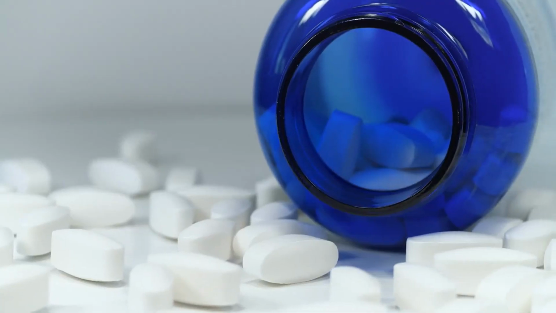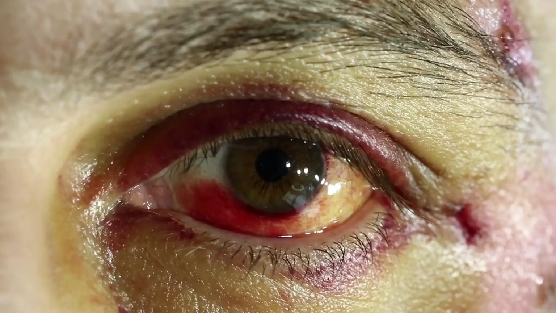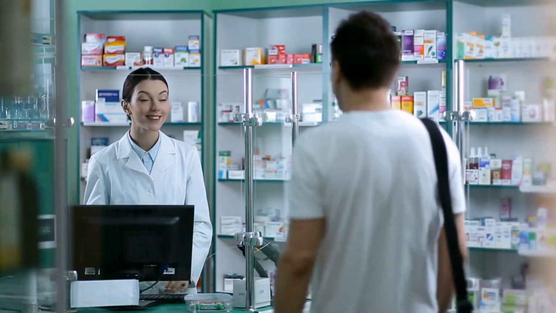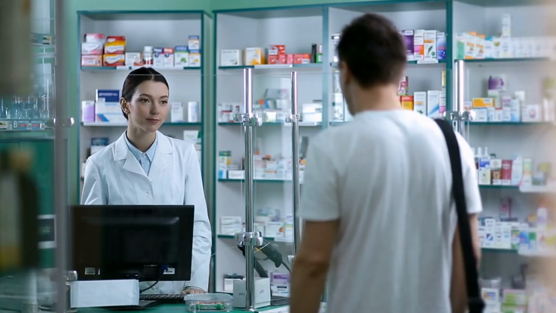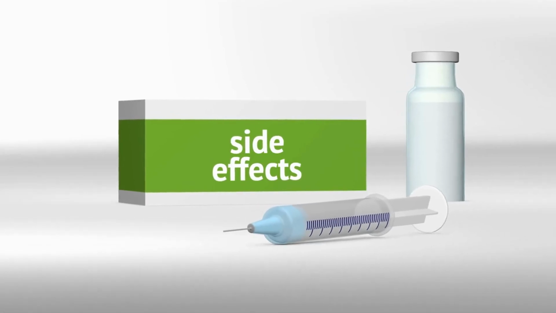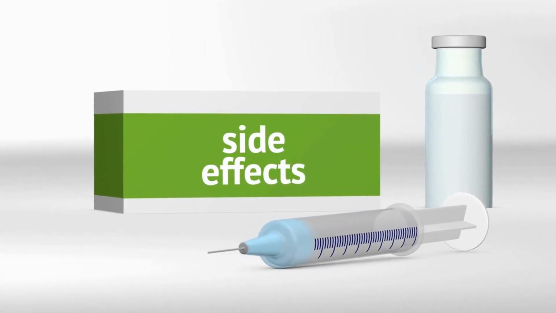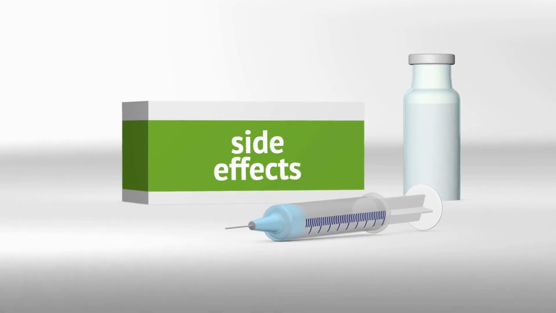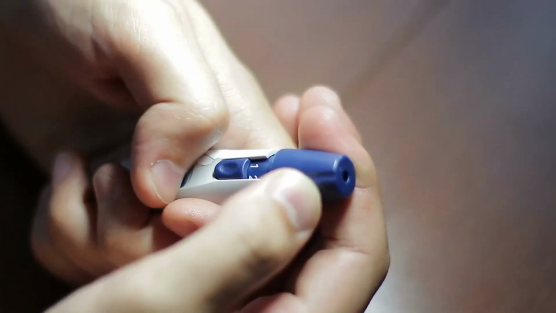Potential side effects and precautions. Like any medication, gabapentin can have potential side effects, which may include drowsiness, dizziness, fatigue, blurred vision, dry mouth, and swelling in the hands and feet. It's crucial to discuss these potential side effects with your healthcare provider and to report any adverse reactions promptly. Additionally, gabapentin may interact with certain other medications, so it's important to inform your healthcare provider about all the medications you are currently taking.